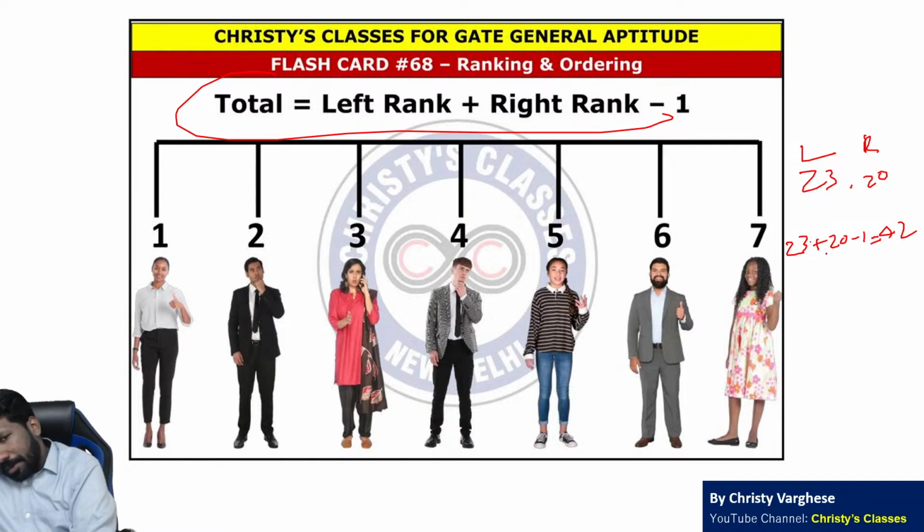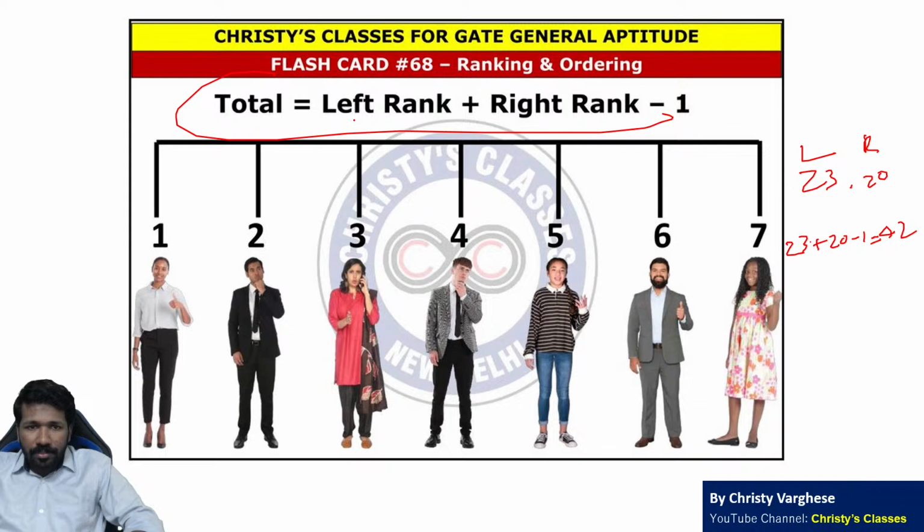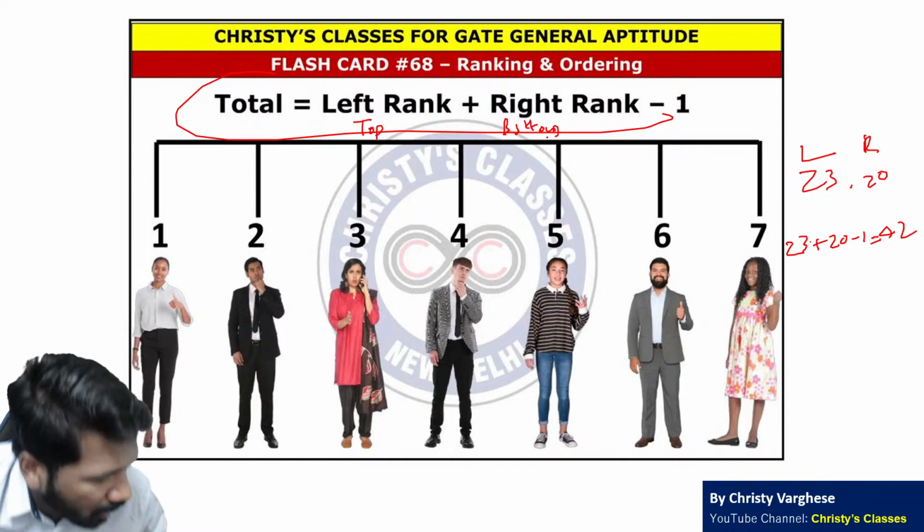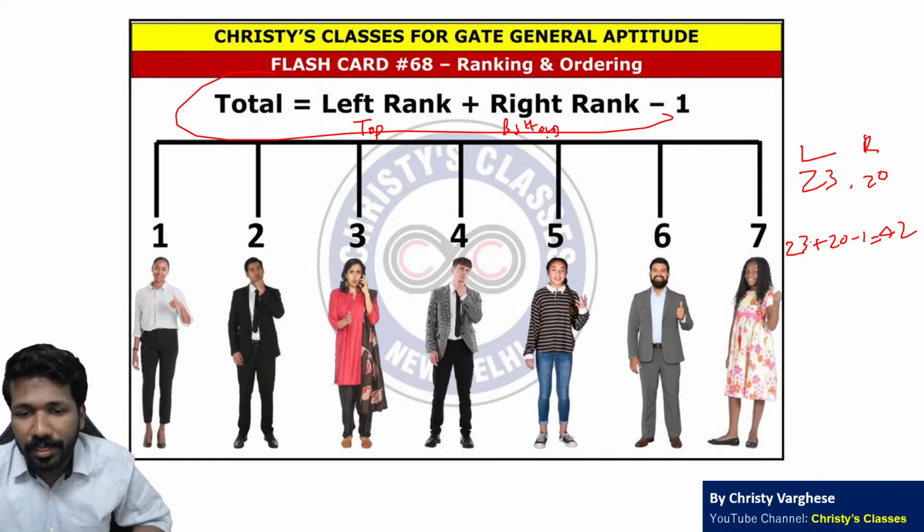So that is one type. Again, left rank, right rank, same way top rank, bottom rank भी हो सकता है. Left and right can be replaced by top and bottom also. Like if you are arranging people vertically or horizontally, in both cases you can use this formula. That is what I am saying.